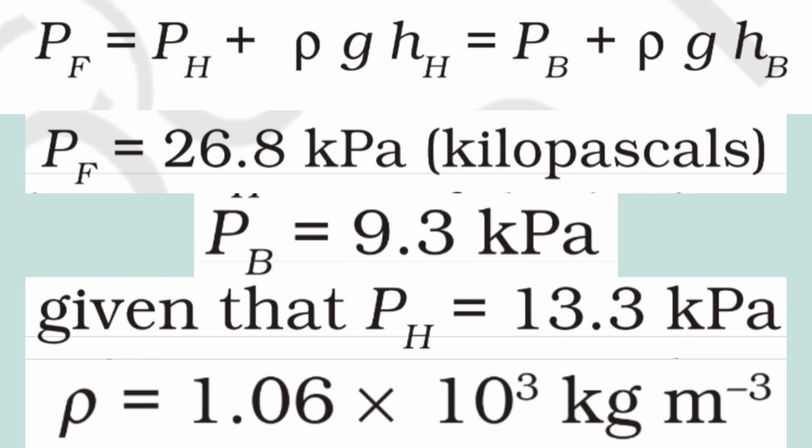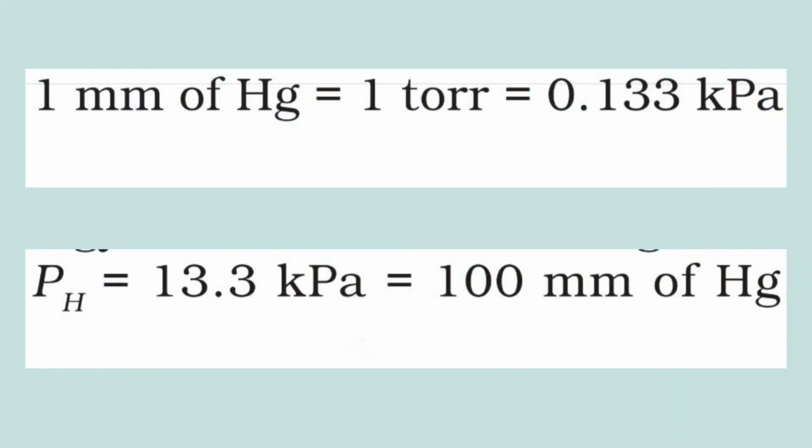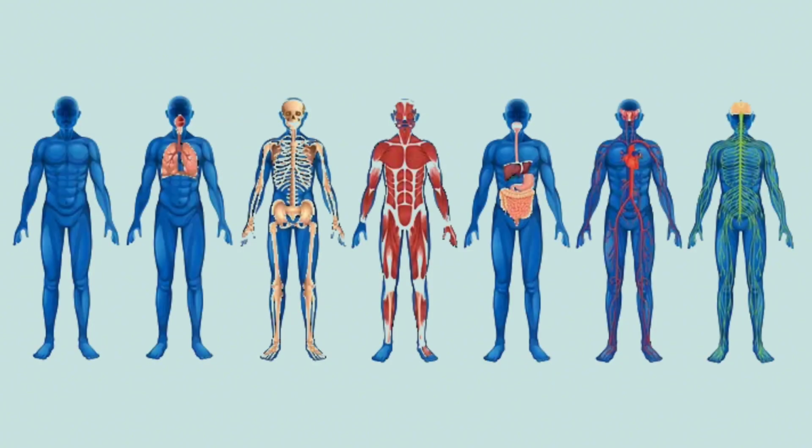As mentioned in the text, the units for pressure more commonly employed in medicine and physiology are torr and millimeter of mercury, where 1 millimeter of mercury is equal to 1 torr, which is equal to 0.133 kilopascals. Thus, the average pressure at the heart, 13.3 kilopascals, is equal to 100 millimeters of mercury. The human body is a marvel of nature.